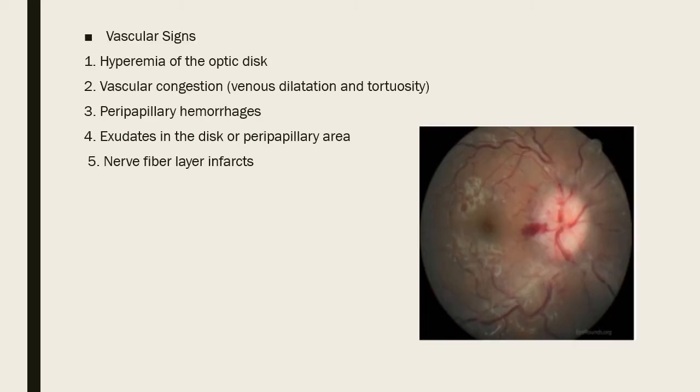What are vascular signs? Hyperemia. The disc will be hyperemic. Vascular congestion, venous dilatation and tortuosity, and peripapillary hemorrhages. Exudates in the disc or peripapillary area, nerve fiber layer infarcts. So you see that picture in the presentation. You go through the presentation again. Signs of hemorrhages are diagnostic of papilledema: hemorrhages on the disc, margins getting blurred, venous dilatation, and exudates at the disc or peripapillary area.